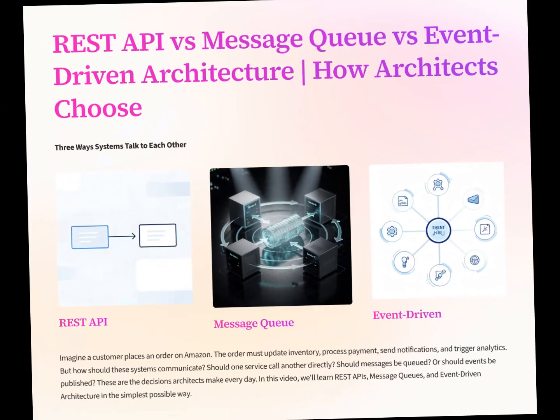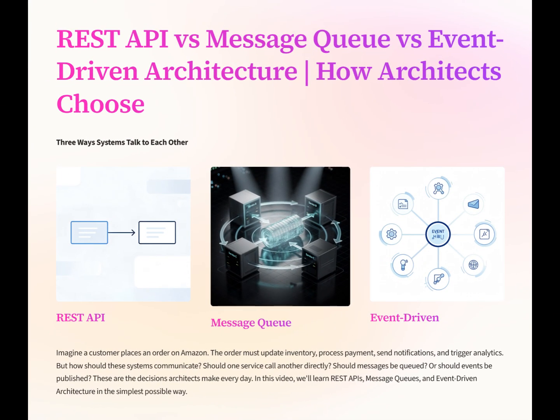Imagine a customer places an order on Amazon. The order must update inventory, process payment, send notifications, and trigger analytics. But how should these systems communicate? Should one service call another directly? Should messages be queued? Or should events be published? These are the decisions architects make every day.